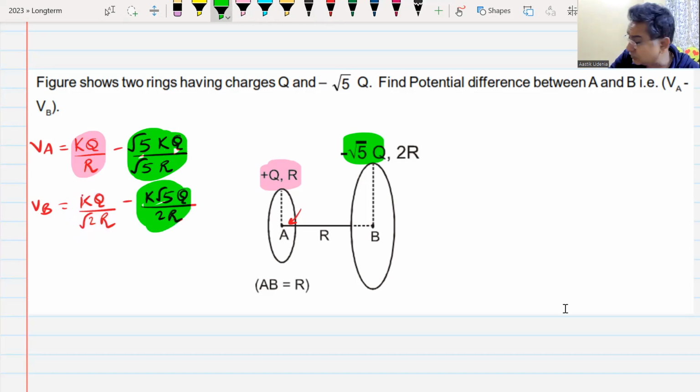Yes, sir. Once you know the potential, you can find out the potential difference by subtracting them. If a question comes on this category, the calculation would be simple. Do we understand this? Yes, sir. Potential at A is 0. It is coming 0. Good. Then the potential difference between A and B is nothing but the negative of the potential of B.